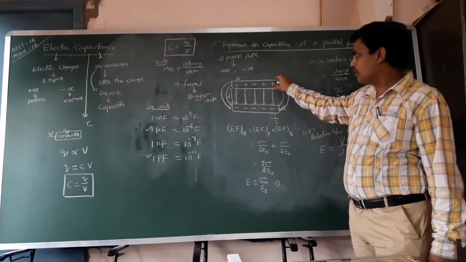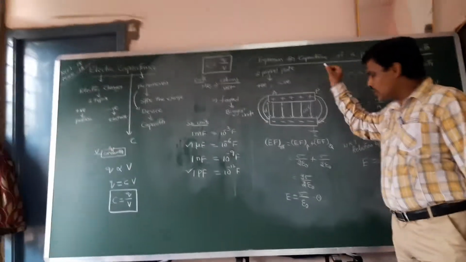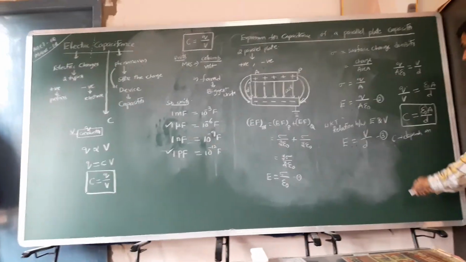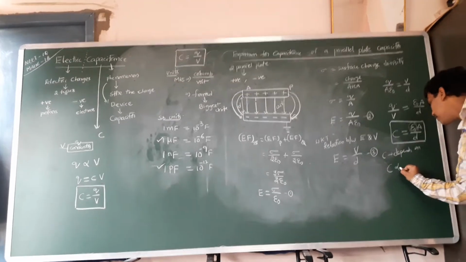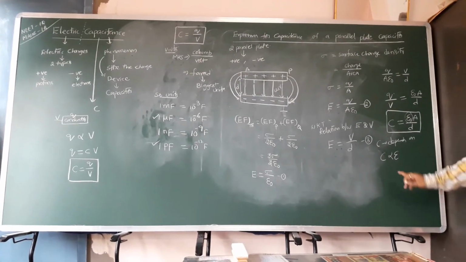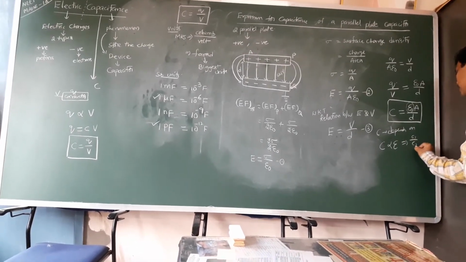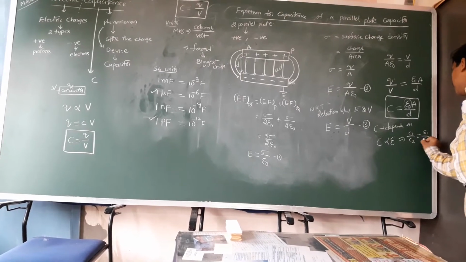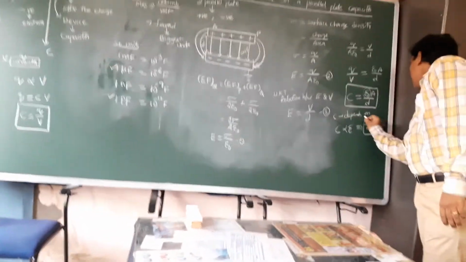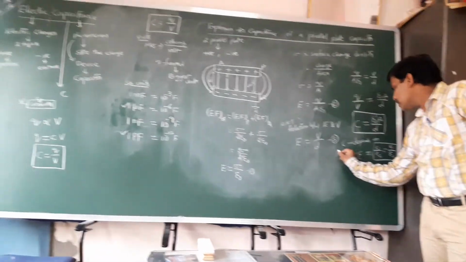According to our construction there is no medium, so we can consider it as an air medium. The capacitance value always depends on the medium between the plates. So C is directly proportional to epsilon. For two different mediums, C1 by C2 is equal to epsilon 1 by epsilon 2. This is also one of the formulas for calculating numerical problems. That is the first one.